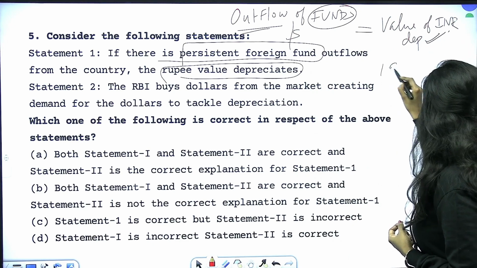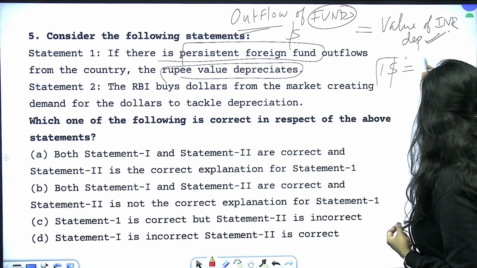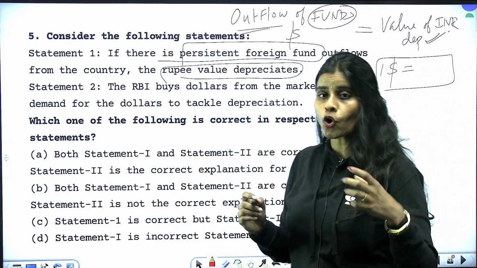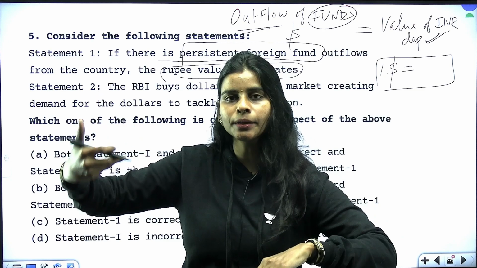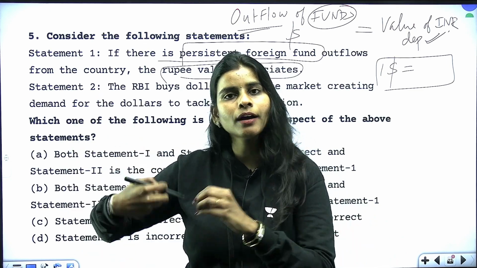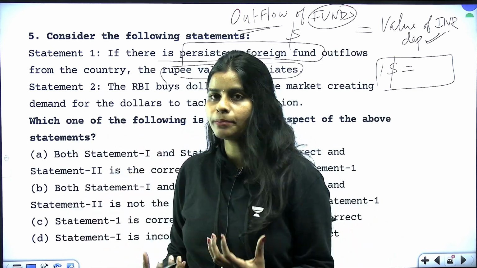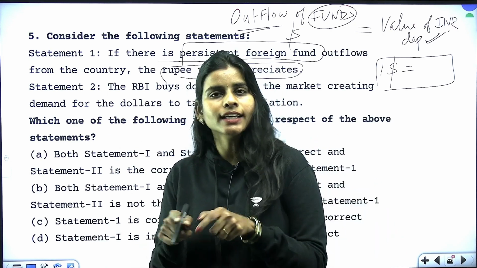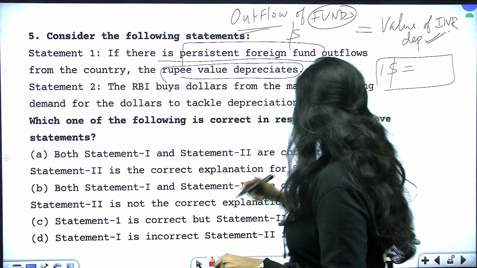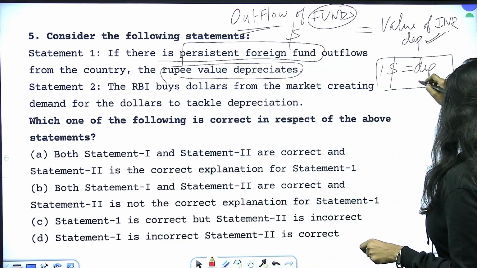Why? If there is more outflow of dollars, then the demand for the dollars will increase or the supply of dollars will decrease. And since India being largely an importing country, obviously the demand for dollars in the domestic economy will be more, right? But when the supply is less, obviously the value of the dollar will increase against what? The Indian currency, the domestic currency. So in that case, rupee value will depreciate here.